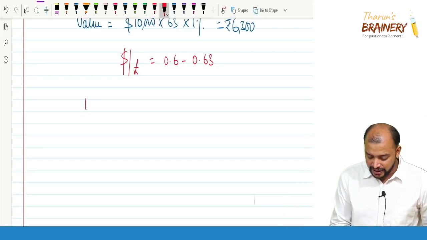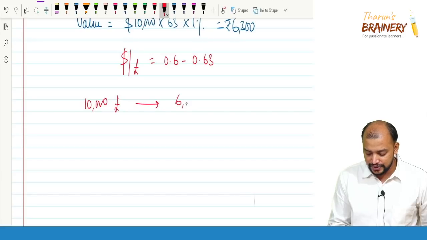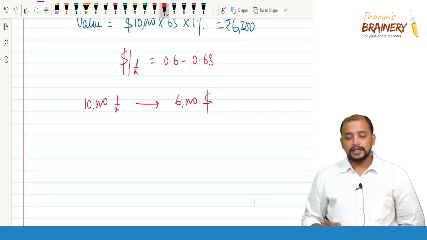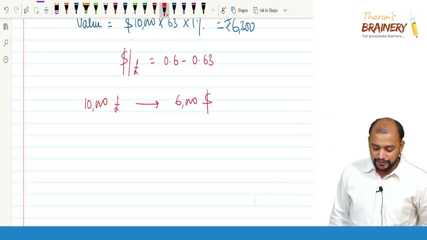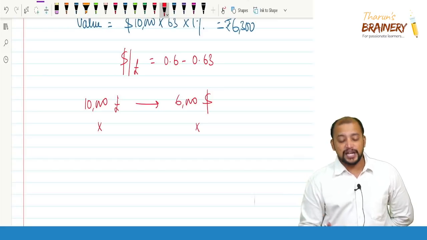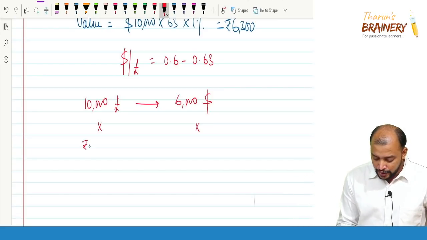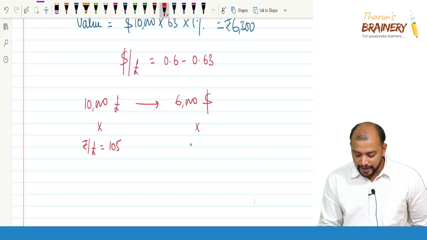Say 10,000 pounds converted to $6,000. So in this case, what do we need to do? Convert both the currencies into Indian rupees using the RBI reference rate. Say we have rupee per pound somewhere 105 and rupee per dollar 80.